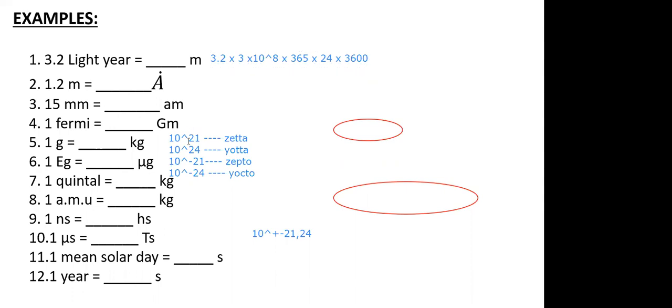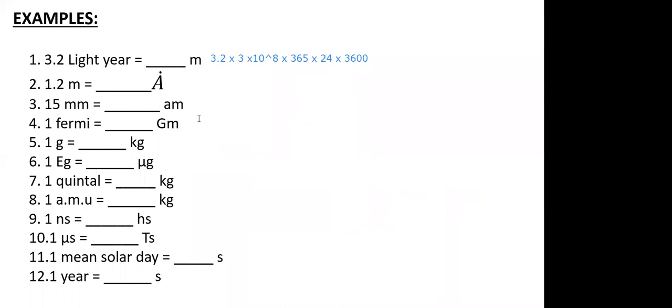Similarly, next was the fourth question. Acha, 1 Fermi. Now, when we write 1 Fermi, it is represented as 10 to the power minus 15 divided by, then you can go for giga.